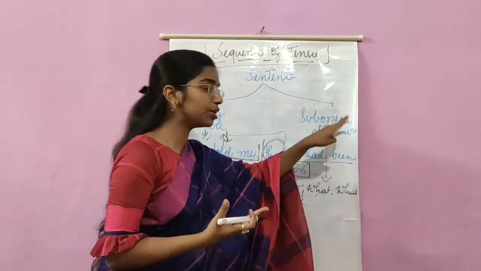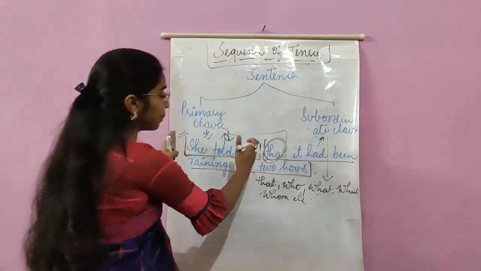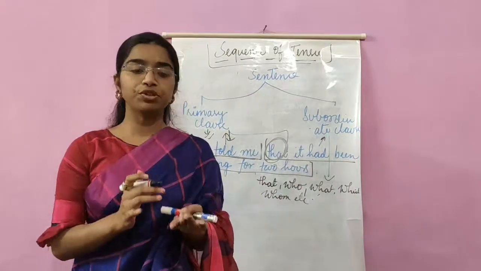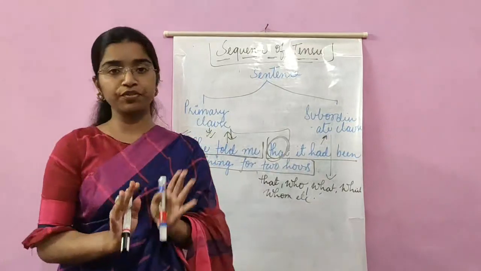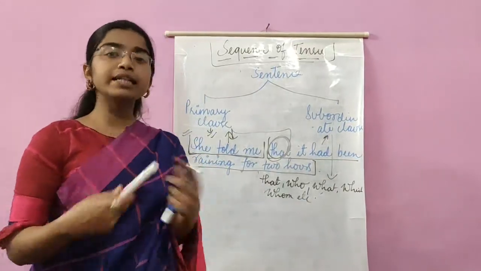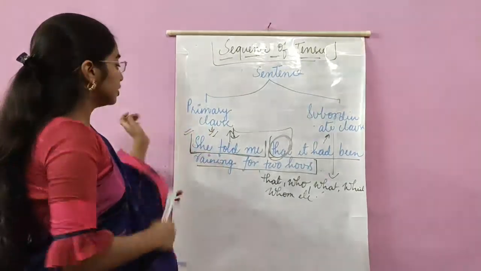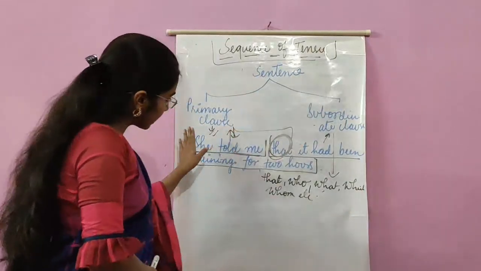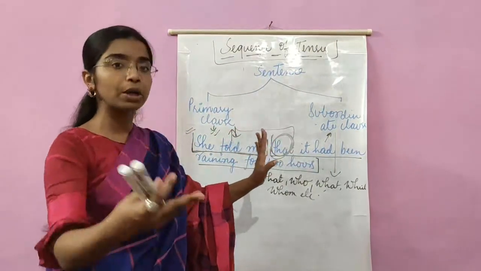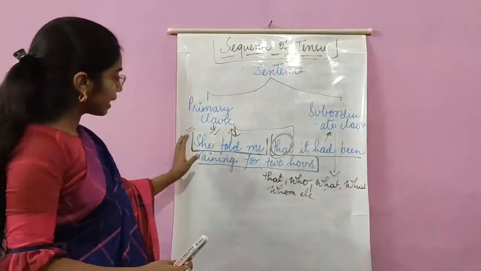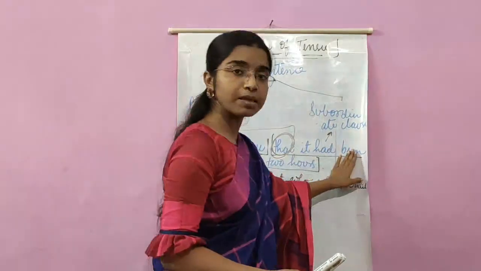Now what is a subordinate clause? A subordinate clause is a clause that depends upon the main clause for the completion of its meaning. This is what you need to understand as of now. If there is still any confusion, please remember only two things: if it is not a simple sentence, if it is a compound or a complex sentence, it can have a principal clause and a subordinate clause.